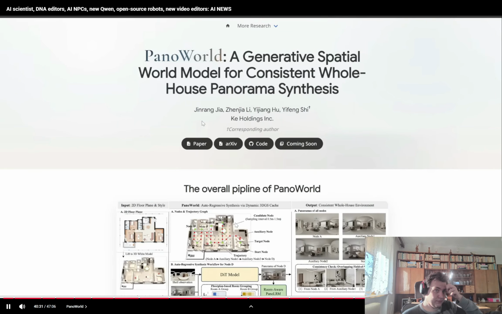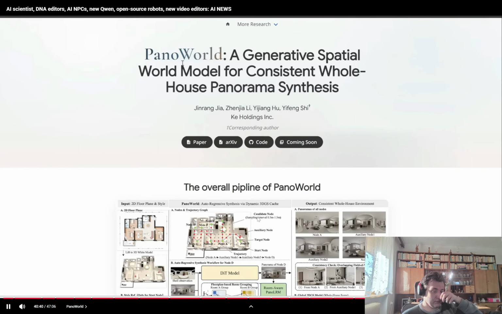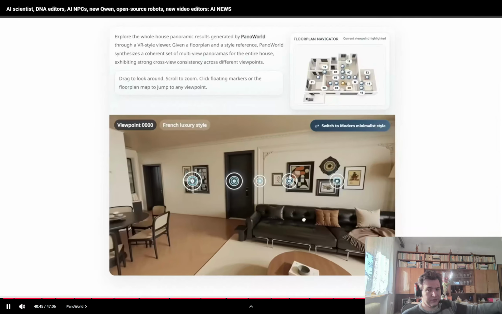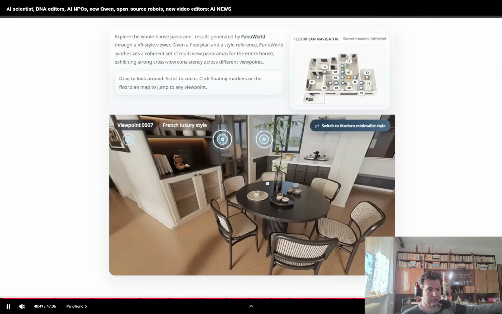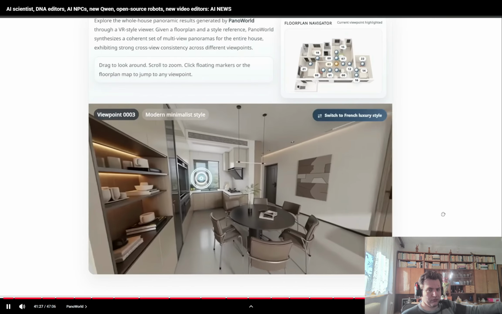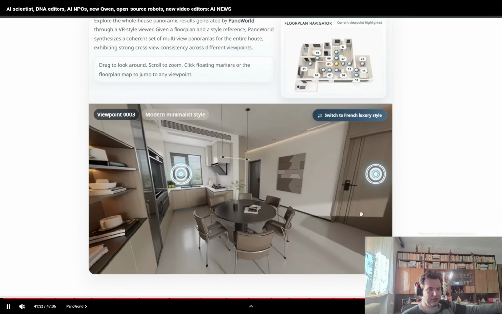Next up, this AI is super useful for architecture, interior design, or real estate VR. It's called Pano World, and this is a generative world model for creating full house 3D panorama tours. Instead of generating one nice room image at a time, it tries to generate an entire virtual home where the views stay consistent as you move around, from one viewpoint, look, and style of the building to something else. So you can iterate on different designs in 3D for a house.